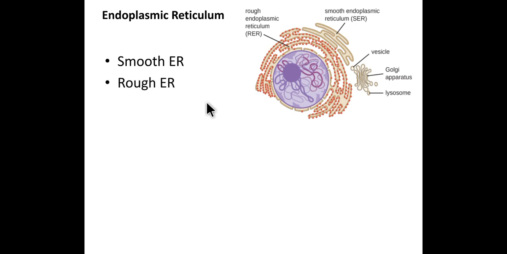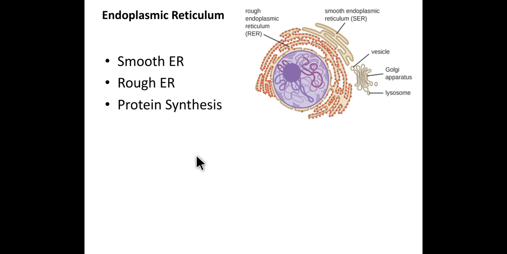There are two types of endoplasmic reticulum: smooth endoplasmic reticulum and rough endoplasmic reticulum. Smooth endoplasmic reticulum means the endoplasmic reticulum does not show the presence of ribosomes, whereas rough endoplasmic reticulum means the presence of ribosomes gives a rough nature to the endoplasmic reticulum. That's why it is called rough endoplasmic reticulum.